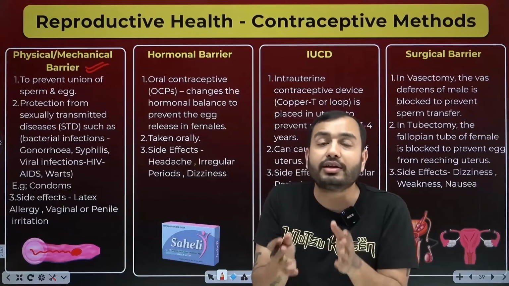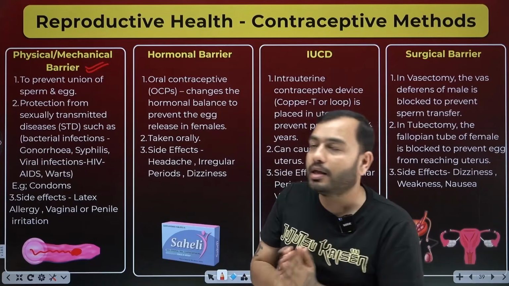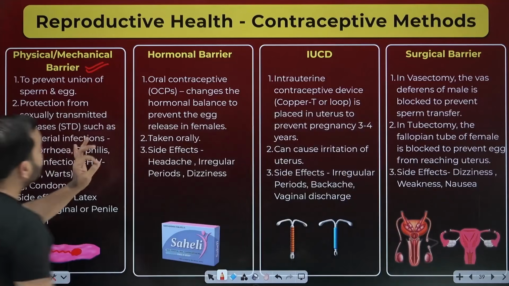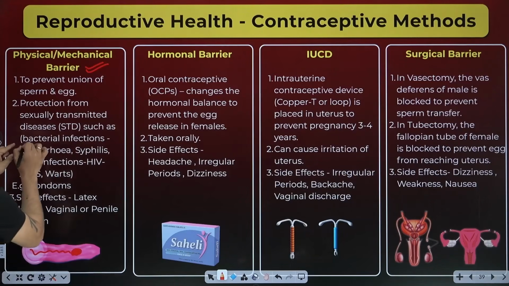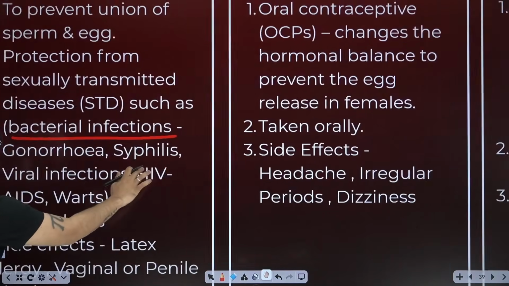It does not allow contact. Due to this, sexually transmitted diseases also do not go back and forth. So four sexually transmitted diseases are mentioned by NCERT. Two happen due to bacterial infection. You must remember these names.